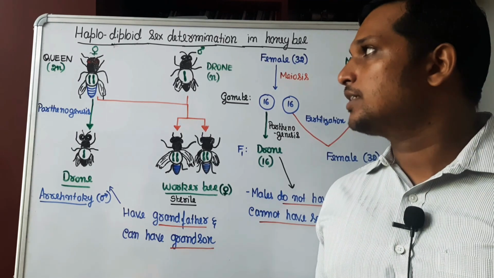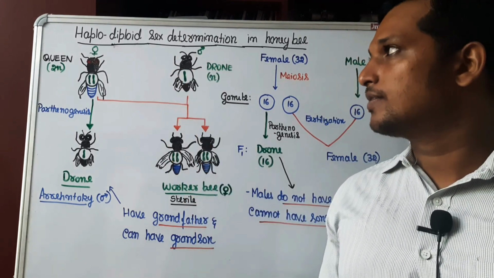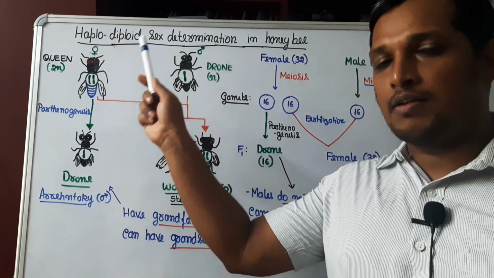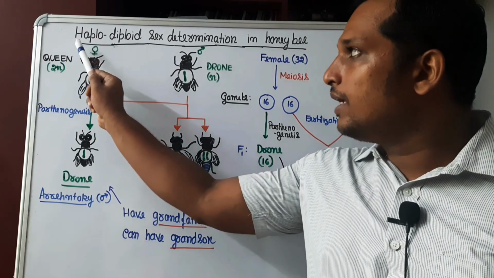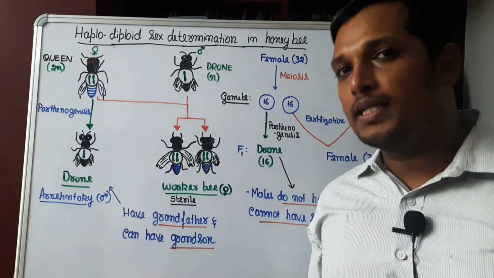Today we are going to understand how sex determination in honeybee occurs. Sex determination refers to how a male sex and a female sex is formed in honeybee. It is said to be haplodiplontic in nature. What is haplodiplontic sex determination?